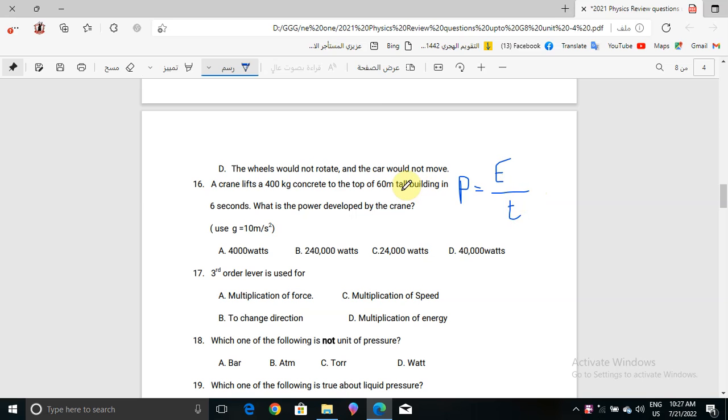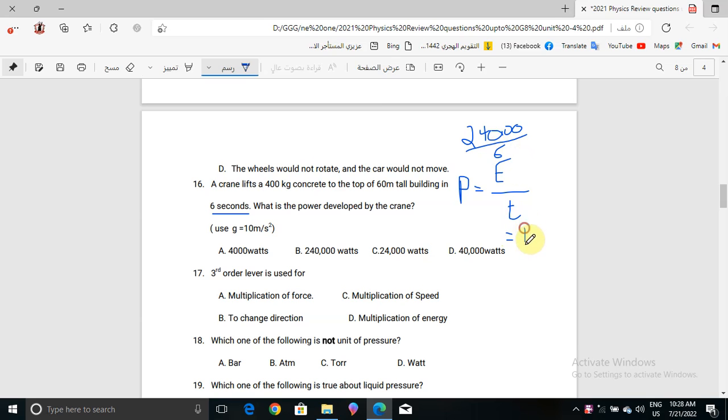Energy here is 400 kilogram times 10 times 60 meter, which is 240,000, over 6 seconds.